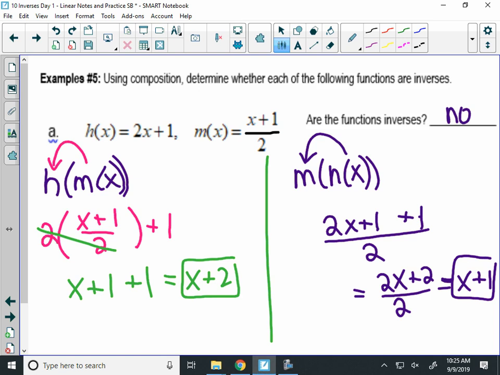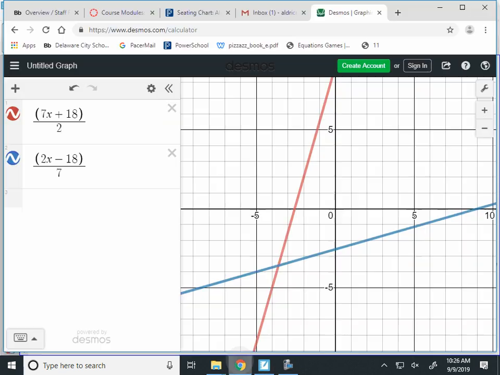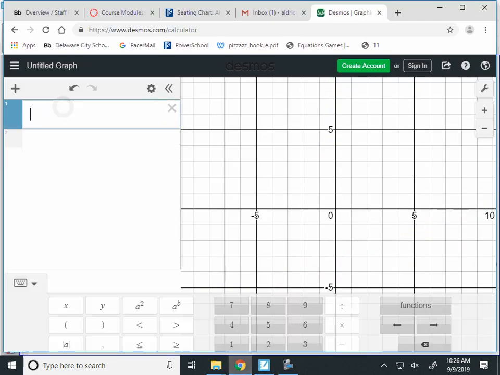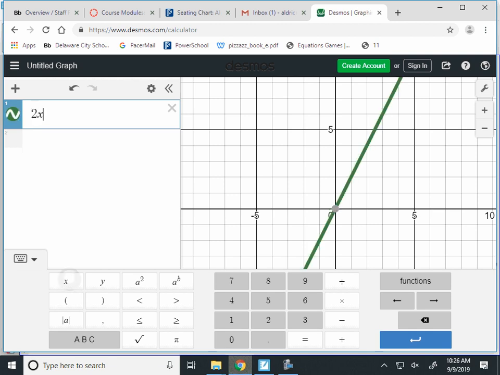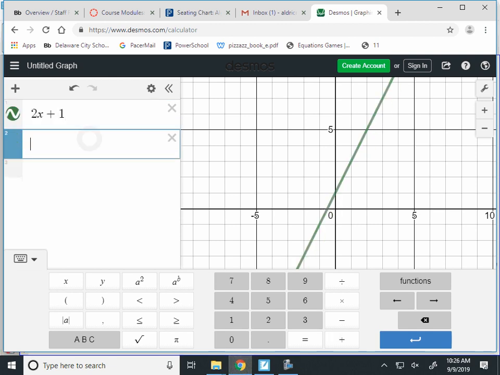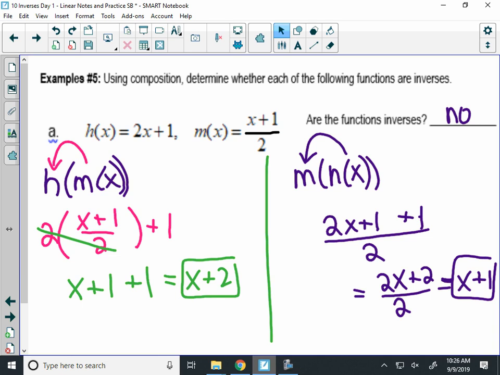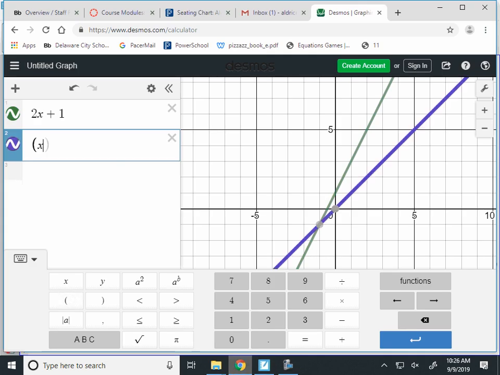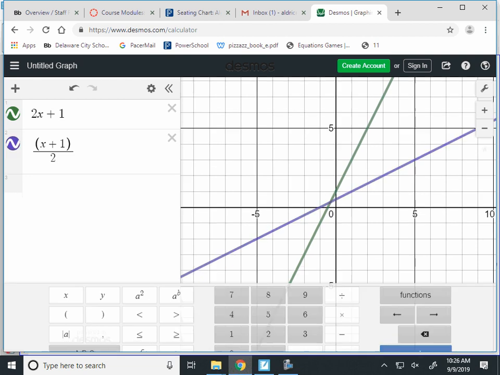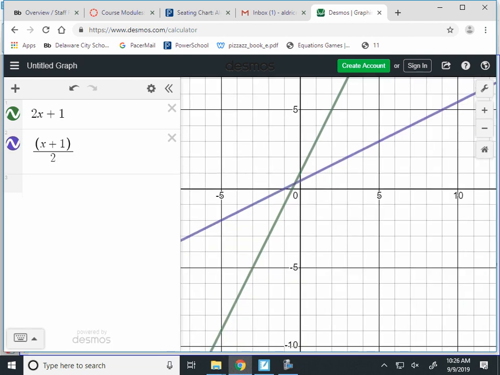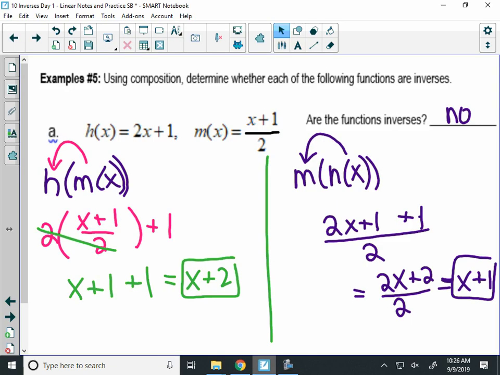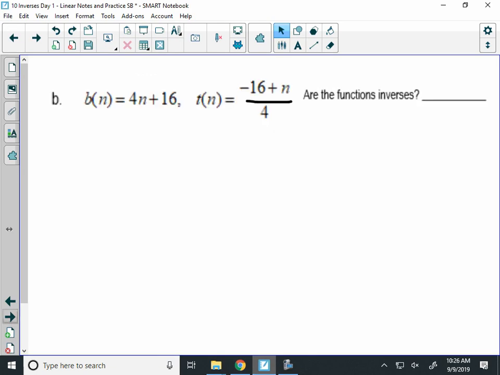No. If you wanted to, you could graph 2x plus 1 here. Like if you visually looked at these, and then the other one, what was that equation? x plus 1 over 2. You can see those would not reflect over the line y equals x. So they're not inverses. All right, one more. I think this is it. Last one. b of n and t of n.